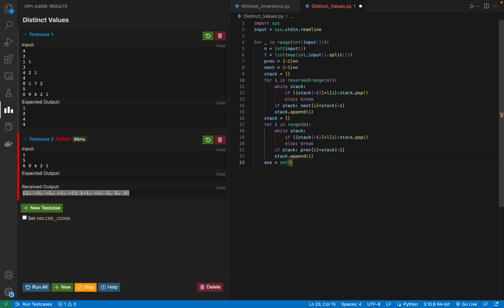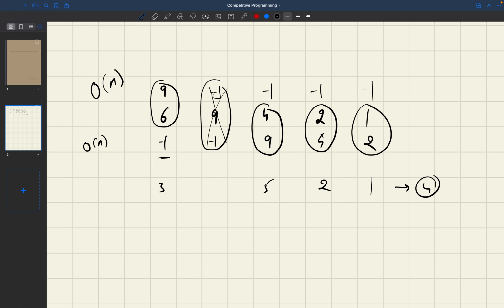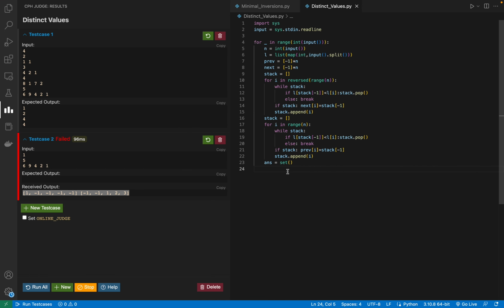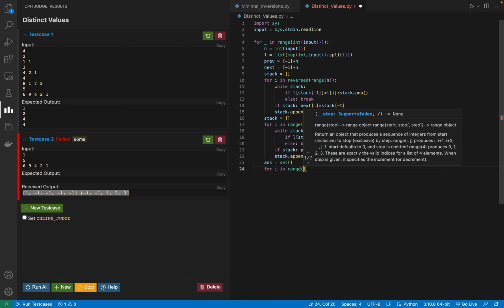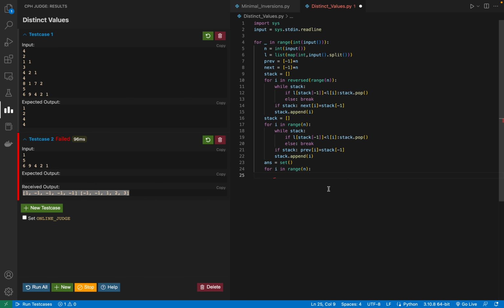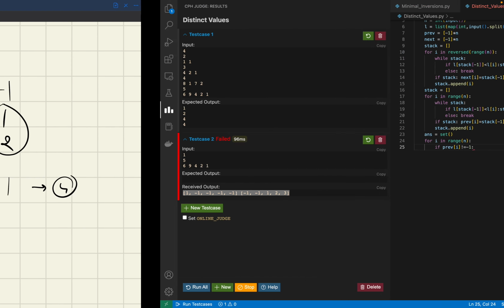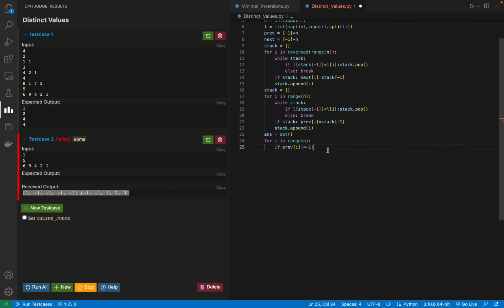So let me make a set, and in this set I'm going to append the differences. Wherever I see that the difference is not minus 1, I'm going to append it to my set. So for i in range n, I'm going to check if the previous i is not equal to minus 1, because if it is minus 1 I don't have to consider it. So if it is not equal to minus 1, then I'm going to add it to my set. So set dot add,